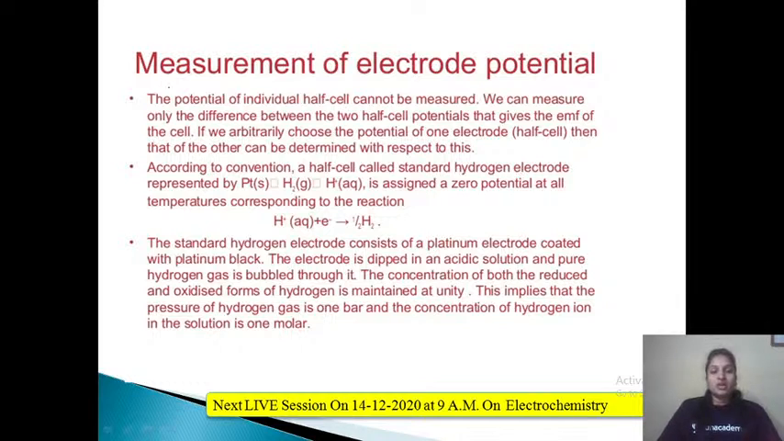Okay. Now, how to measure the electrode potential? There should be some apparatus or some method to measure the electrode potential of a given cell. So this can be done by using a standard hydrogen electrode. A standard hydrogen electrode can be utilized in order to measure the electrode potential. So let me just check if there are any comments or any doubts from your side.